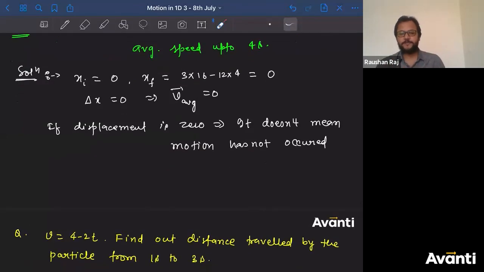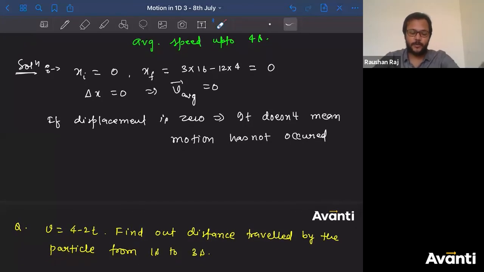What about the average speed? So let us find out. See, if there is a motion, distance will never be 0. But if motion has not occurred at all, then distance can be 0. Motion has occurred here, right? So let us find out what is the distance that will be covered here.